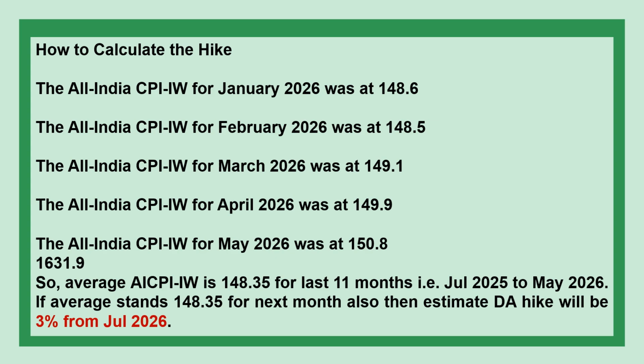The total is 1631.9. So the average AICPI-IW is 148.35 for the last 11 months, that is from July 2025 to May 2026. If the average stands at 148.35 for next month also, then the estimated DA hike will be 3% from July 2026.